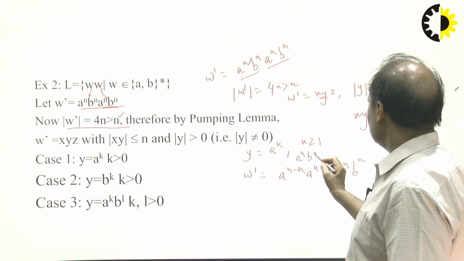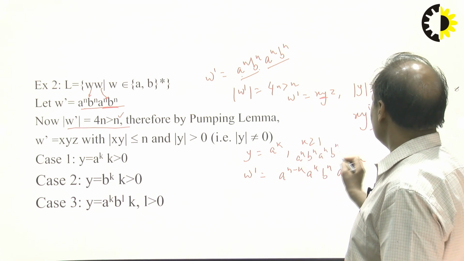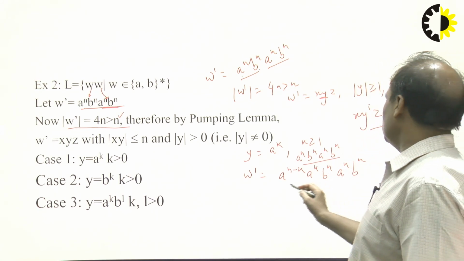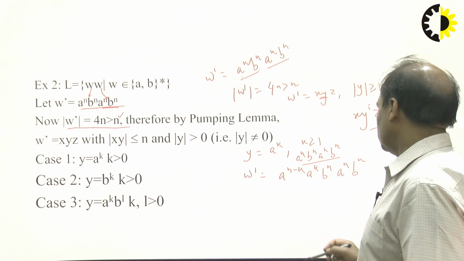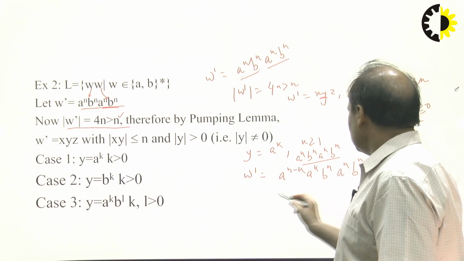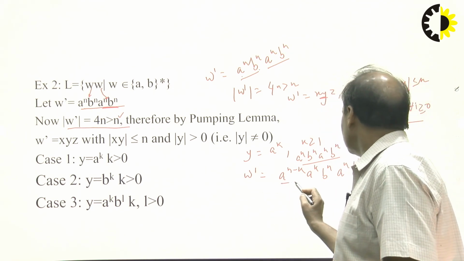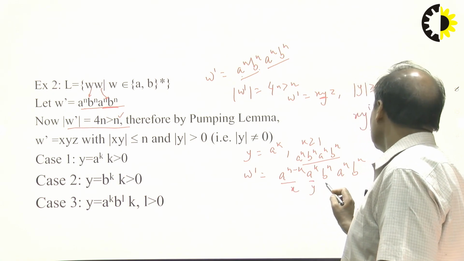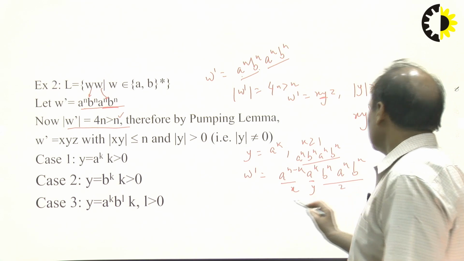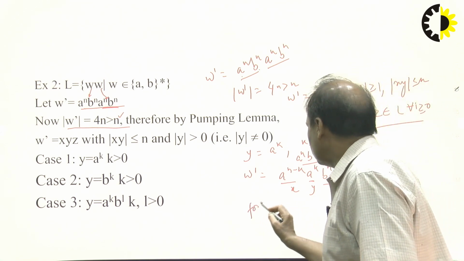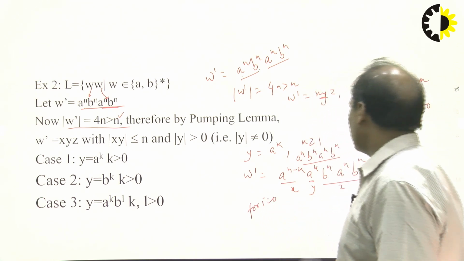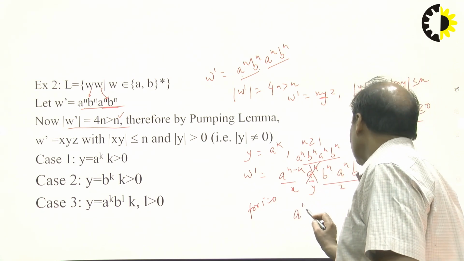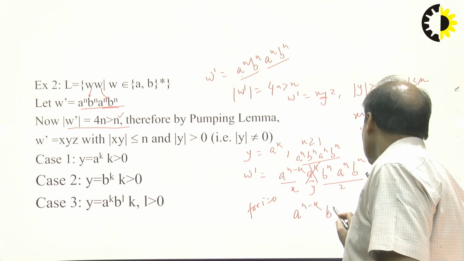Think of this as x, this as y and this as z, and for i equal to 0, you just eliminate y and you will see that a^(n-k) b^n a^n b^n.